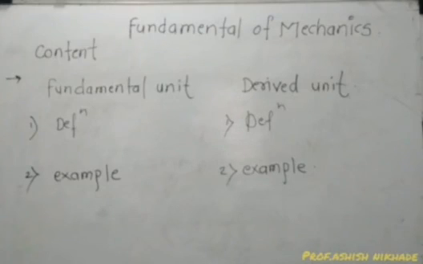Okay, so this is the simple basic fundamentals of mechanics. Very simple. That is what is mechanics. Then what is the classification of mechanics? Mechanics is classified into two terms: statics and dynamics. Dynamics is classified into two terms: kinetics and kinematics. Then what is mass, what is weight. Then the scalar quantity, vector quantity, fundamental unit, derived unit. So this is the very simple introduction regarding the fundamentals of mechanics.